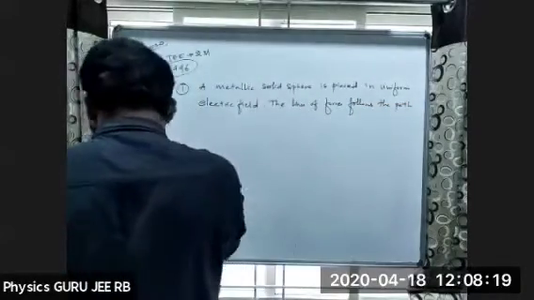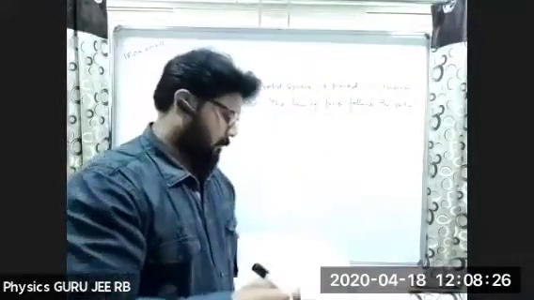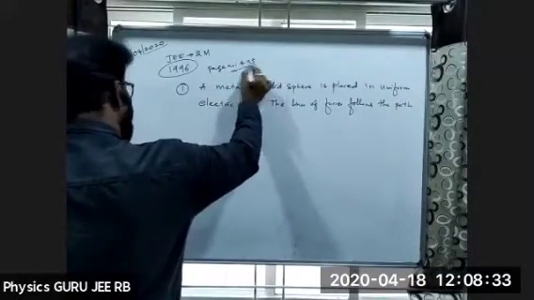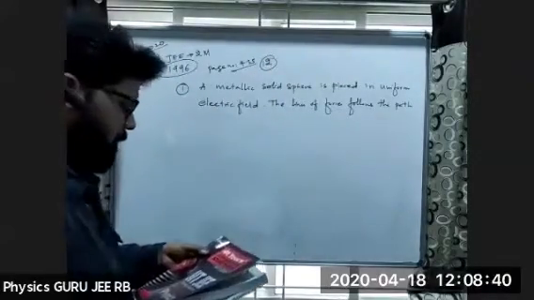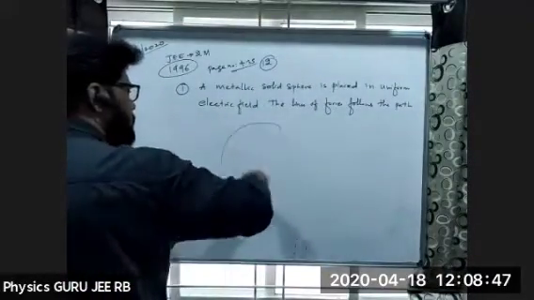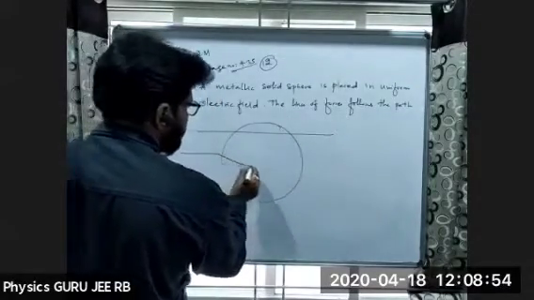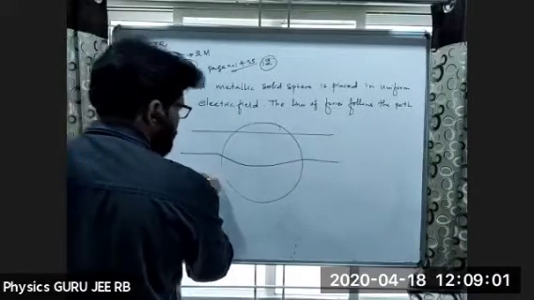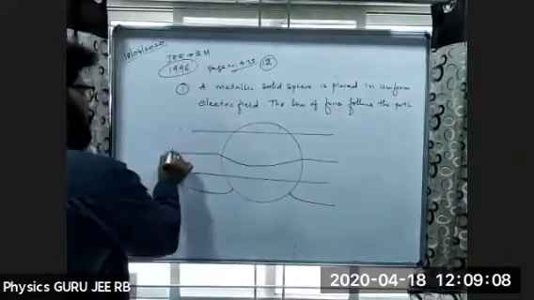If you have this book, it is on page number 433 and the problem number is 12. This is from Arihant publishers. Now I'll give the options for this one. This is a solid sphere like this. So the first one looks like this, second one, third one, and fourth one. 1, 2, 3, 4.